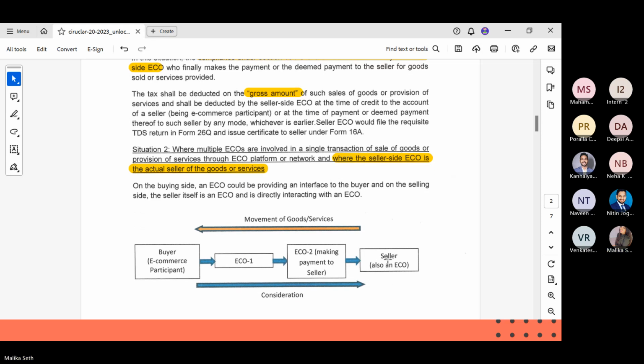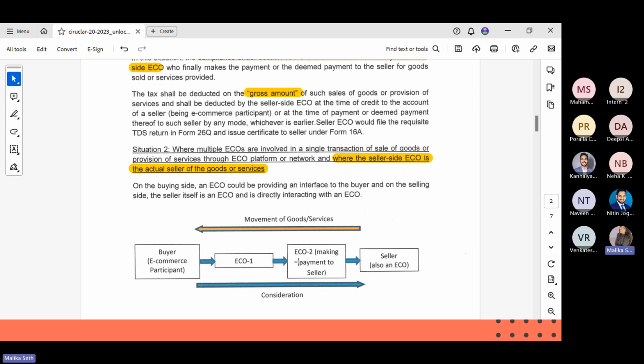this diagram is concerned, what my thought went to was, for example, Nykaa. Nykaa is also an ECO because it is a platform. Various products are there on the Nykaa platform, and there is also Amazon, right? So Amazon's consumer interface is there, Amazon's seller interface is there. Now, Nykaa itself is an ECO, but Nykaa products are also there on Amazon.